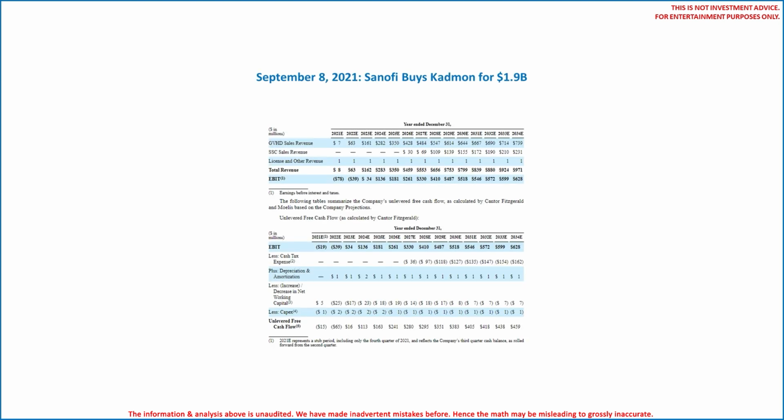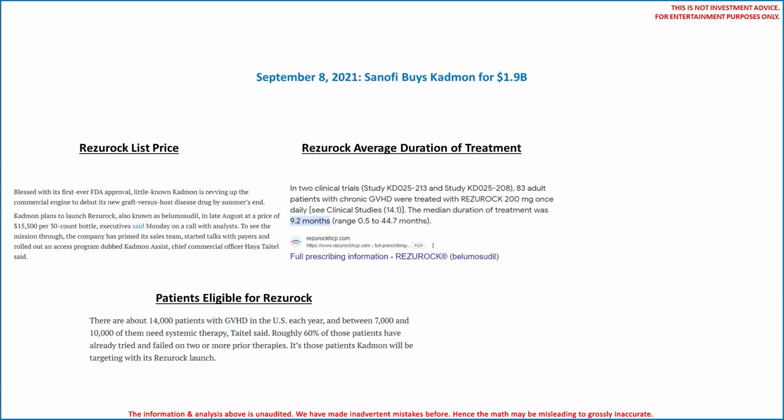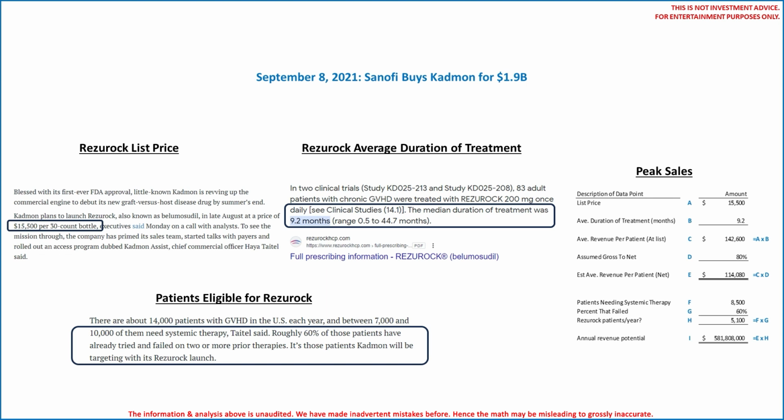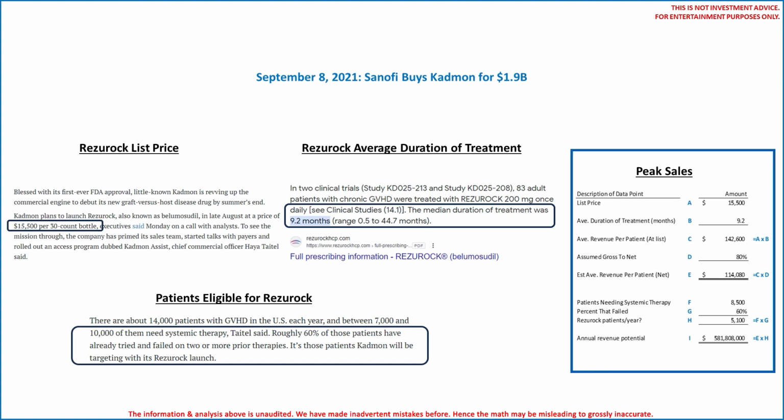Now folks, we were initially going to exclude the Kadmon Holdings acquisition. Recall Kadmon's Rezurock was approved 7 weeks before Sanofi announced it was buying Kadmon for an enterprise value of $1.9 billion. We are not 100% sure Kadmon is technically oncology focused, but we know Rezurock was priced at $15,500 per month. The average duration of treatment was 9.2 months in its 2 clinical trials, and there are roughly 5,100 patients who will likely use Rezurock per year. Assuming an 80% gross to net, the annual opportunity appears to be just over $500 million a year. Follow the math here. Put simply, Kadmon's model appears consistent with oncology.